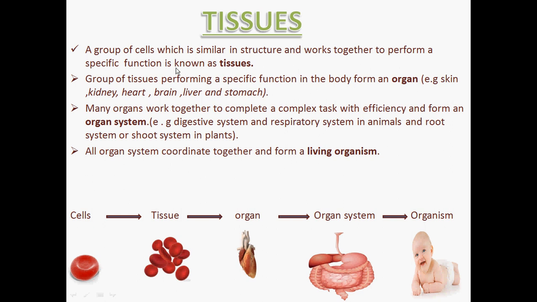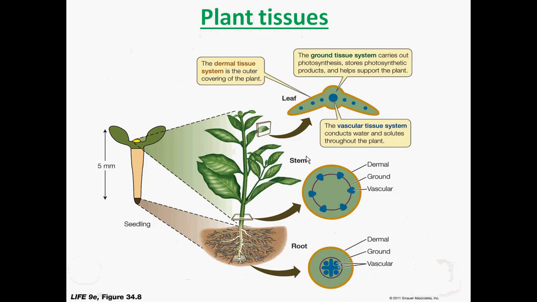So these specific functions are performed by certain tissues in the case of animals as well as plants. If we take the example of plant tissue, there are certain tissues like the dermal tissue system, ground tissue system, and the vascular tissue system. This is marked as the stem. Stem contains the dermal tissue. Dermal is the outer layer or covering which protects the plant from escape of water or transpiration, as well as from any kind of pathogens.